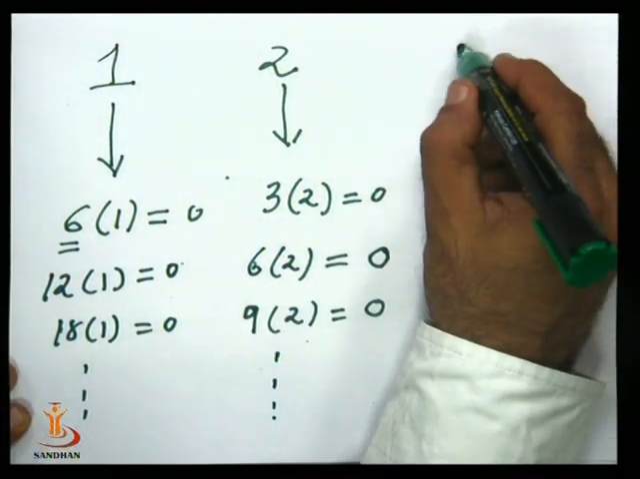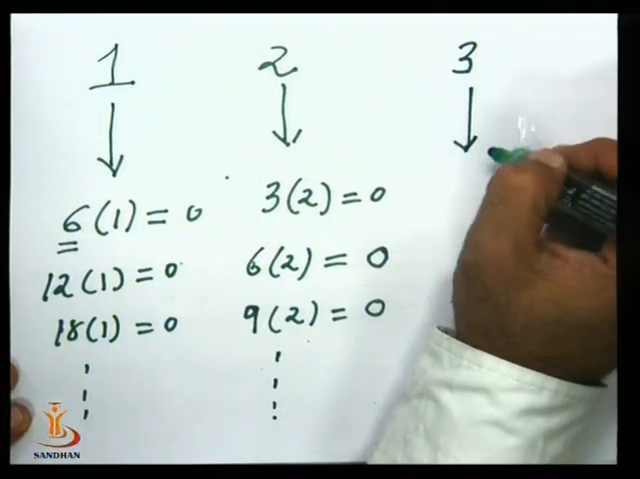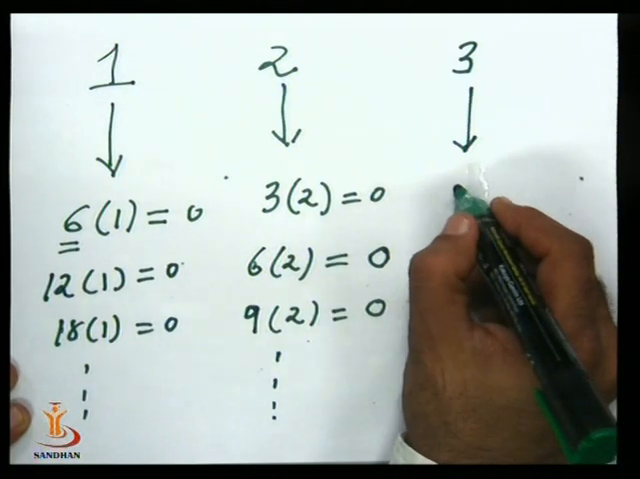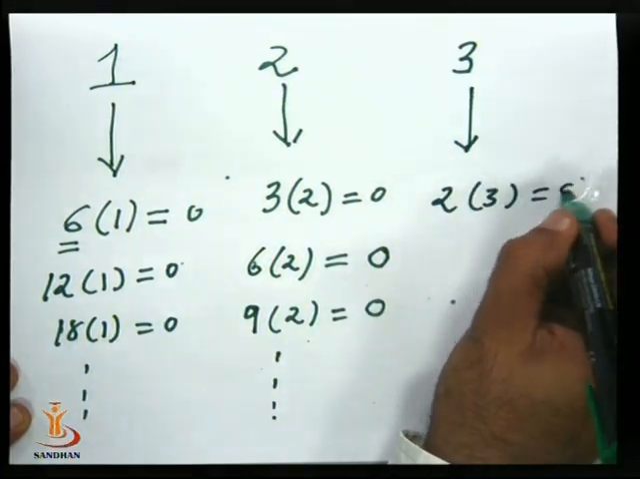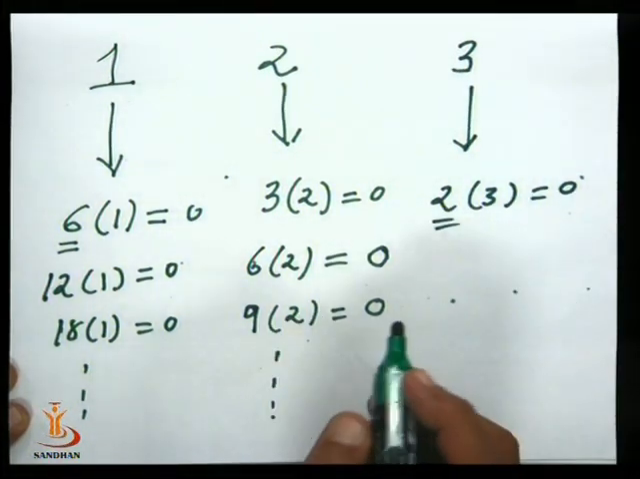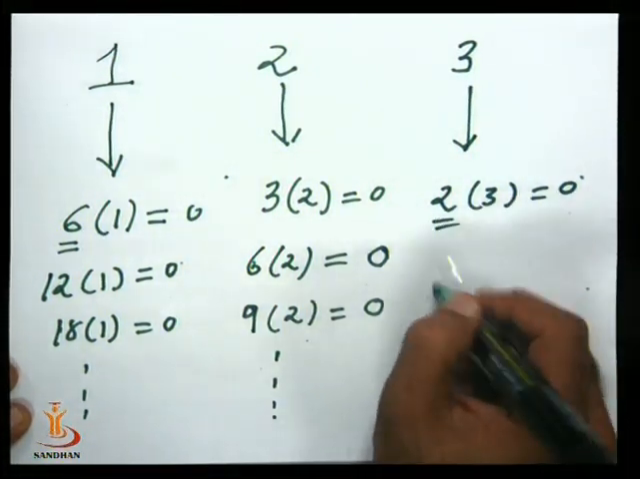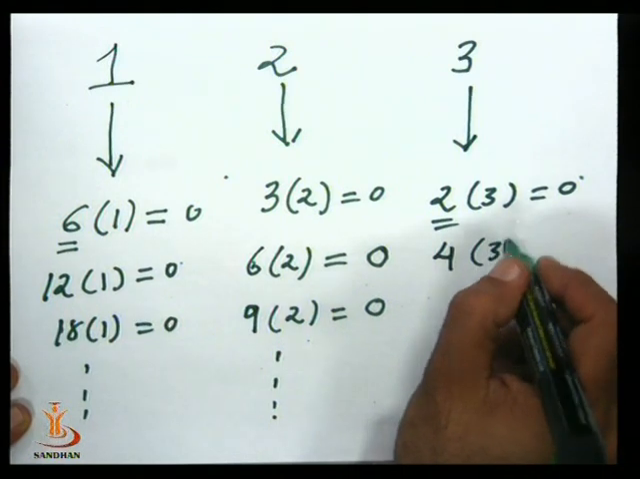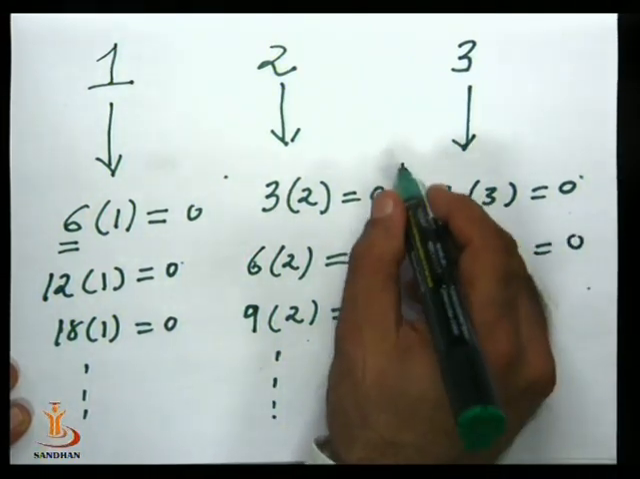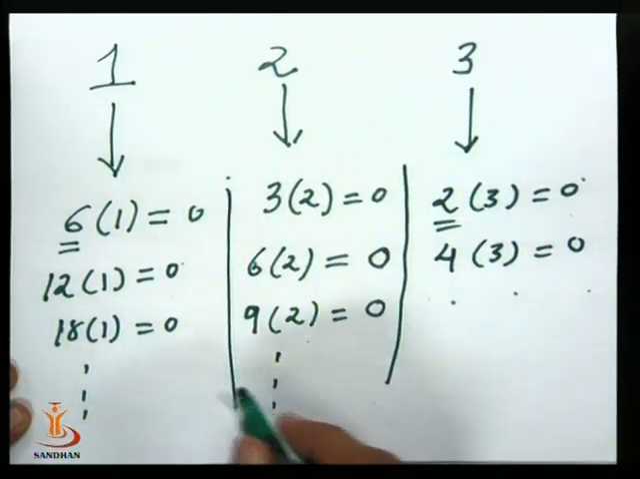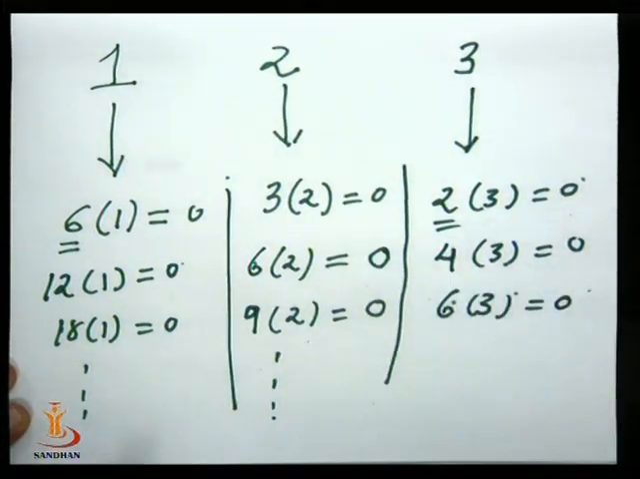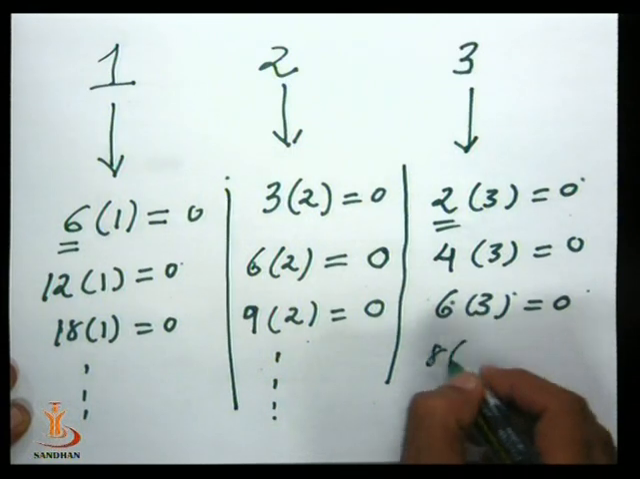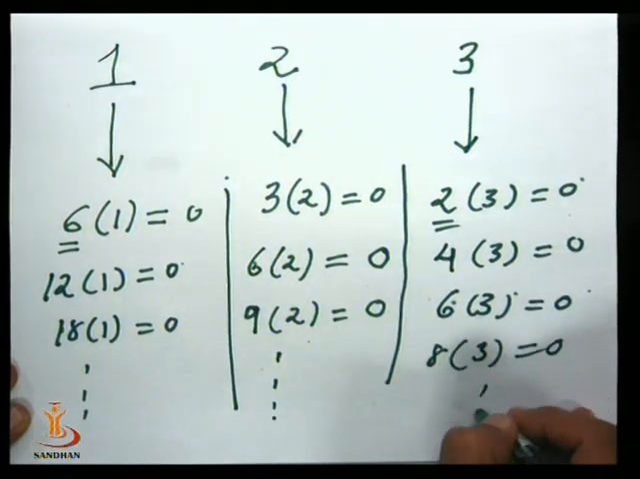Suppose we take element 3. Then we know that 1 into 3 is not 0, but 2 into 3 is 0. So 2 does the job. If 2 does the job, so do multiples of 2. So 4 into 3 will be 12, again 0. Again 6 into 3, again 0. 8 into 3, again 0, and this continues.